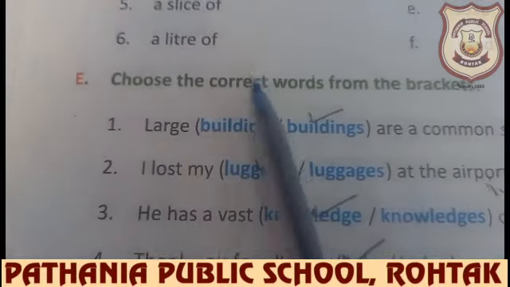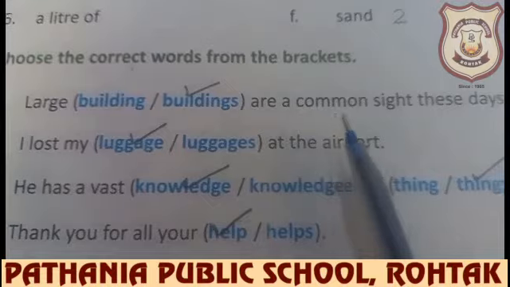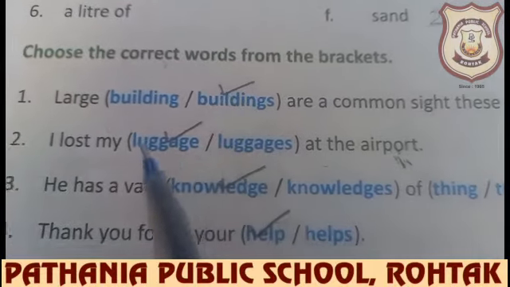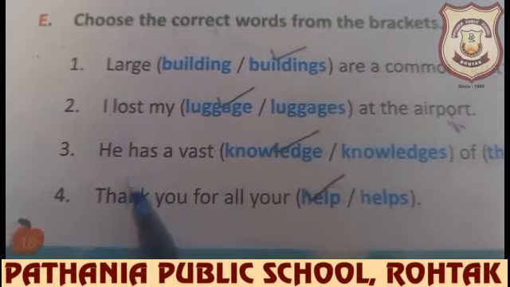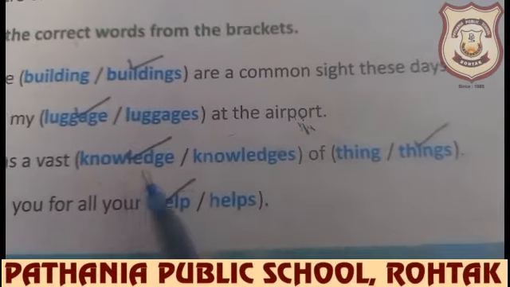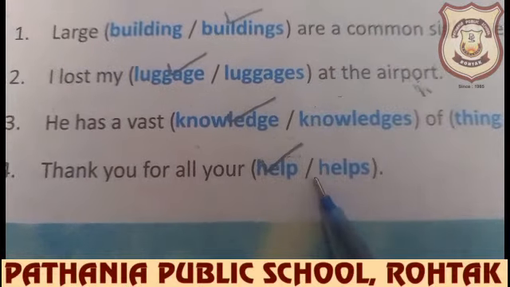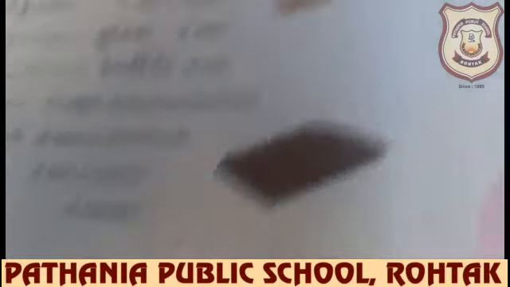Coming on exercise Z, choose the correct words from the brackets. Large buildings are a common sight these days. Here is plural, so buildings will come here. I lost my luggage at the airport. He has a vast knowledge of things. Thank you for all your help. So tick on these: buildings, luggage, knowledge, help.